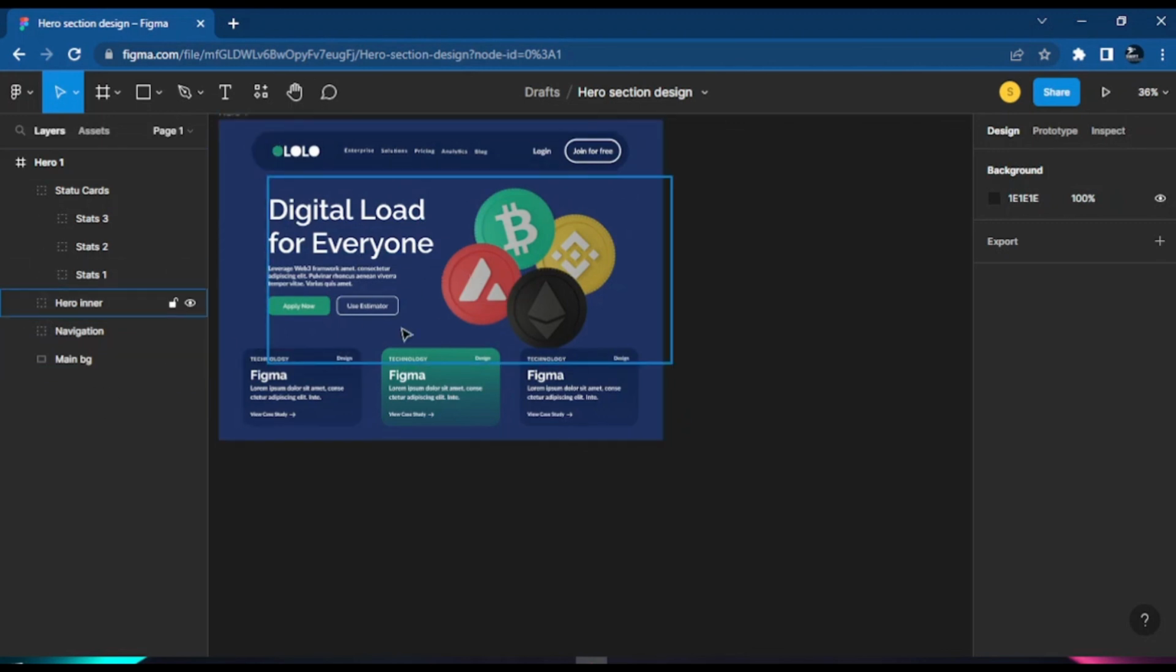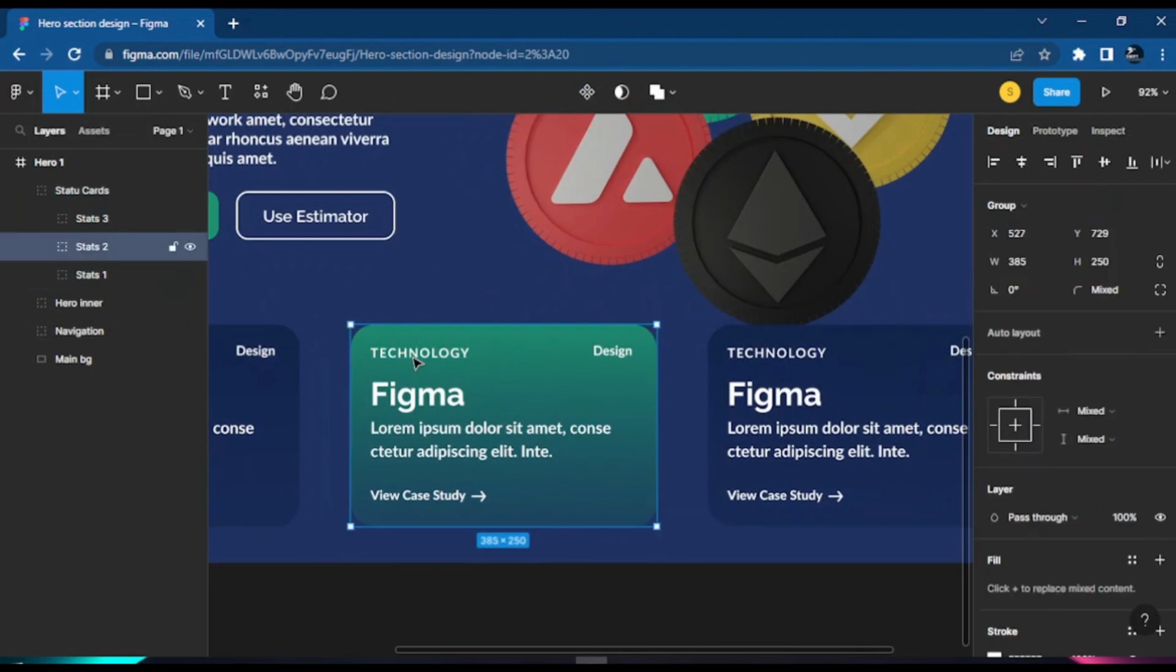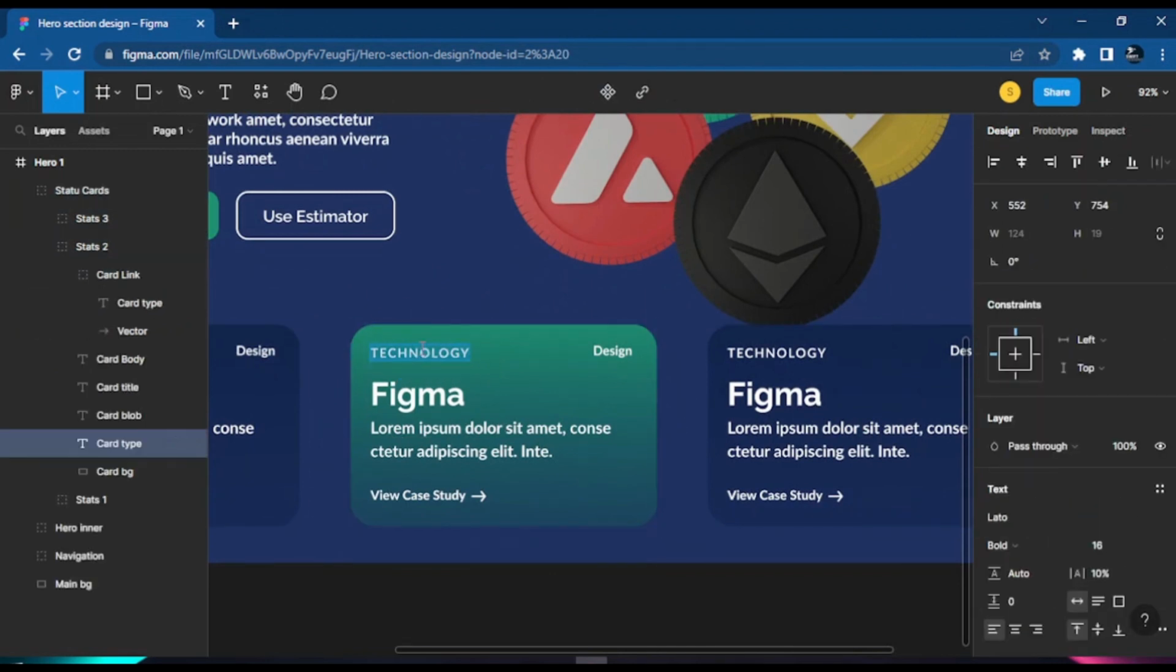So let's change the remaining text here instead of just writing Figma. I could just fast forward this video.